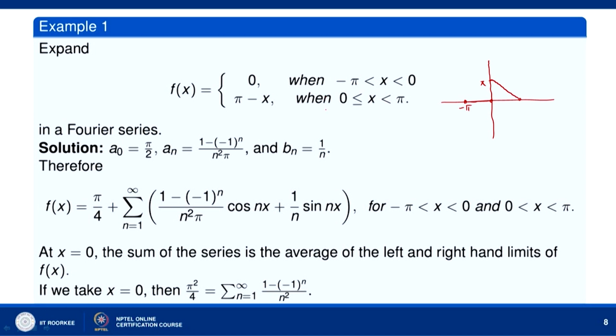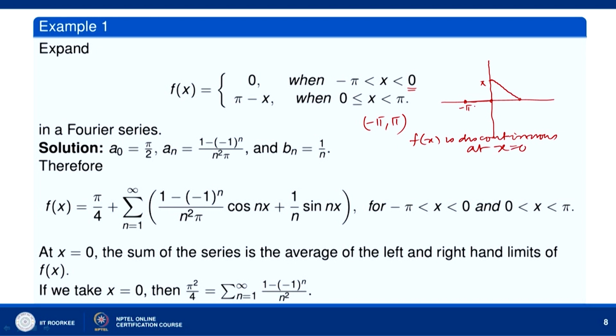You can see that f(x) is defined over the interval minus pi to pi. Over the interval minus pi to pi, the point x equal to 0 is the point of discontinuity of f. f(x) is discontinuous at x equal to 0.